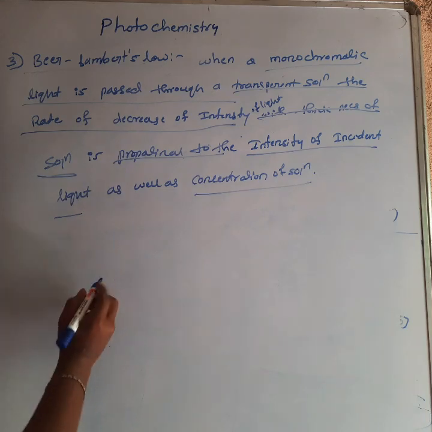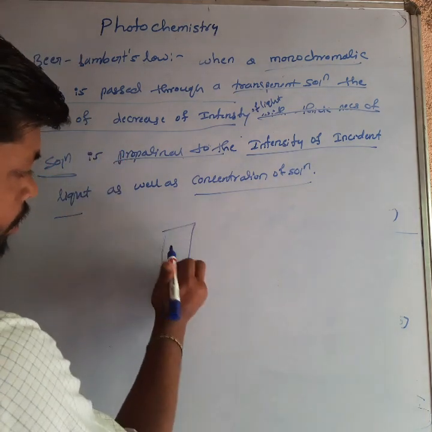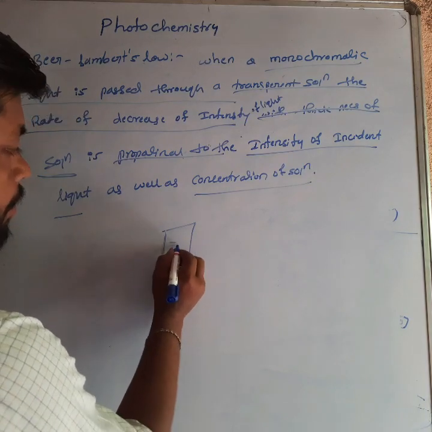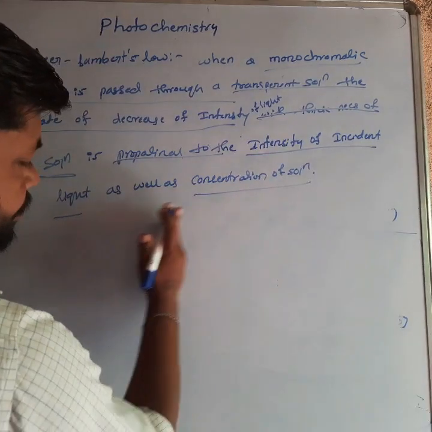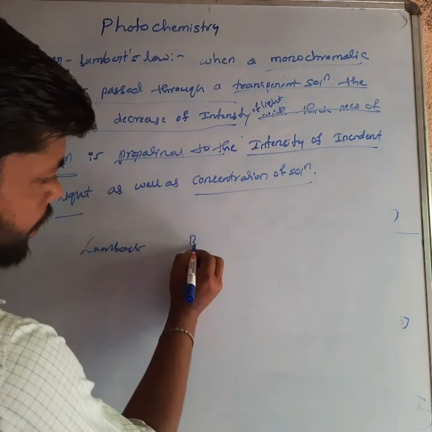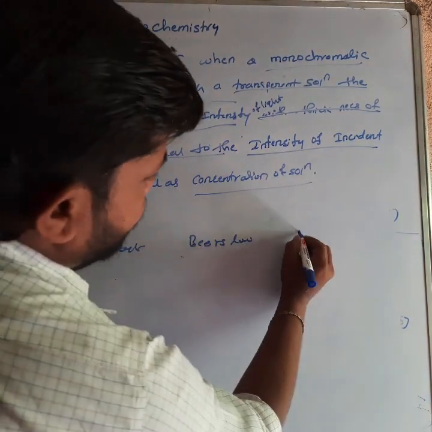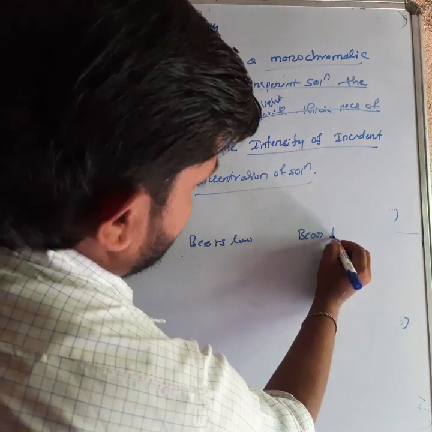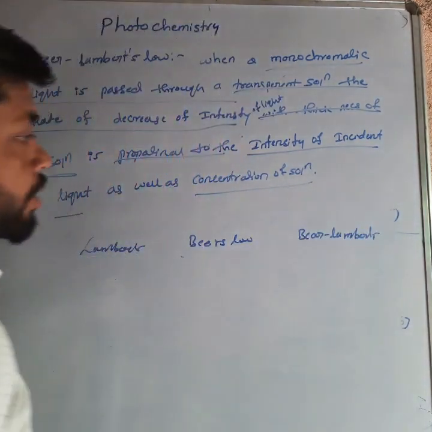So it means what? See here, this is concentration of the solution also. In Lambert's law, Beer's law, and Beer-Lambert's law, totally three laws we discuss here.